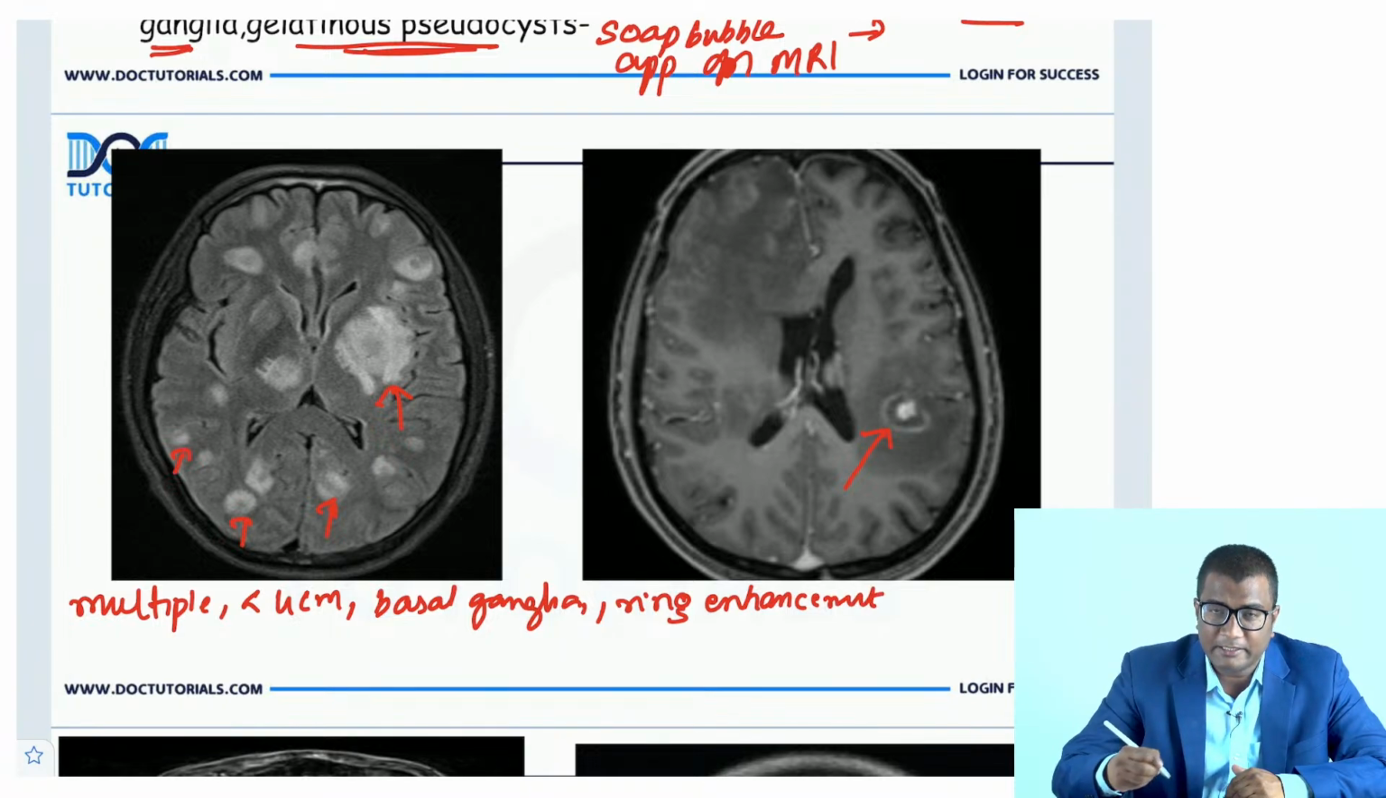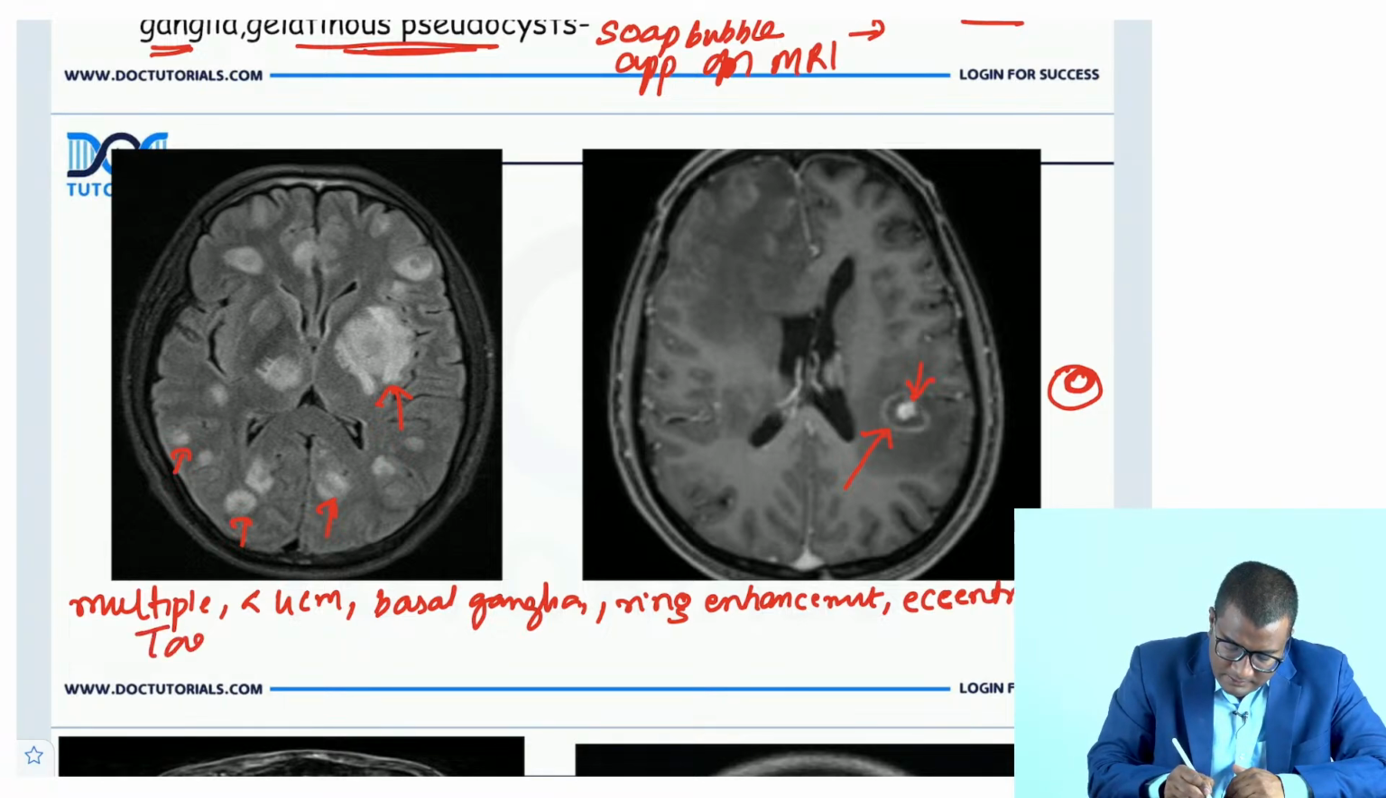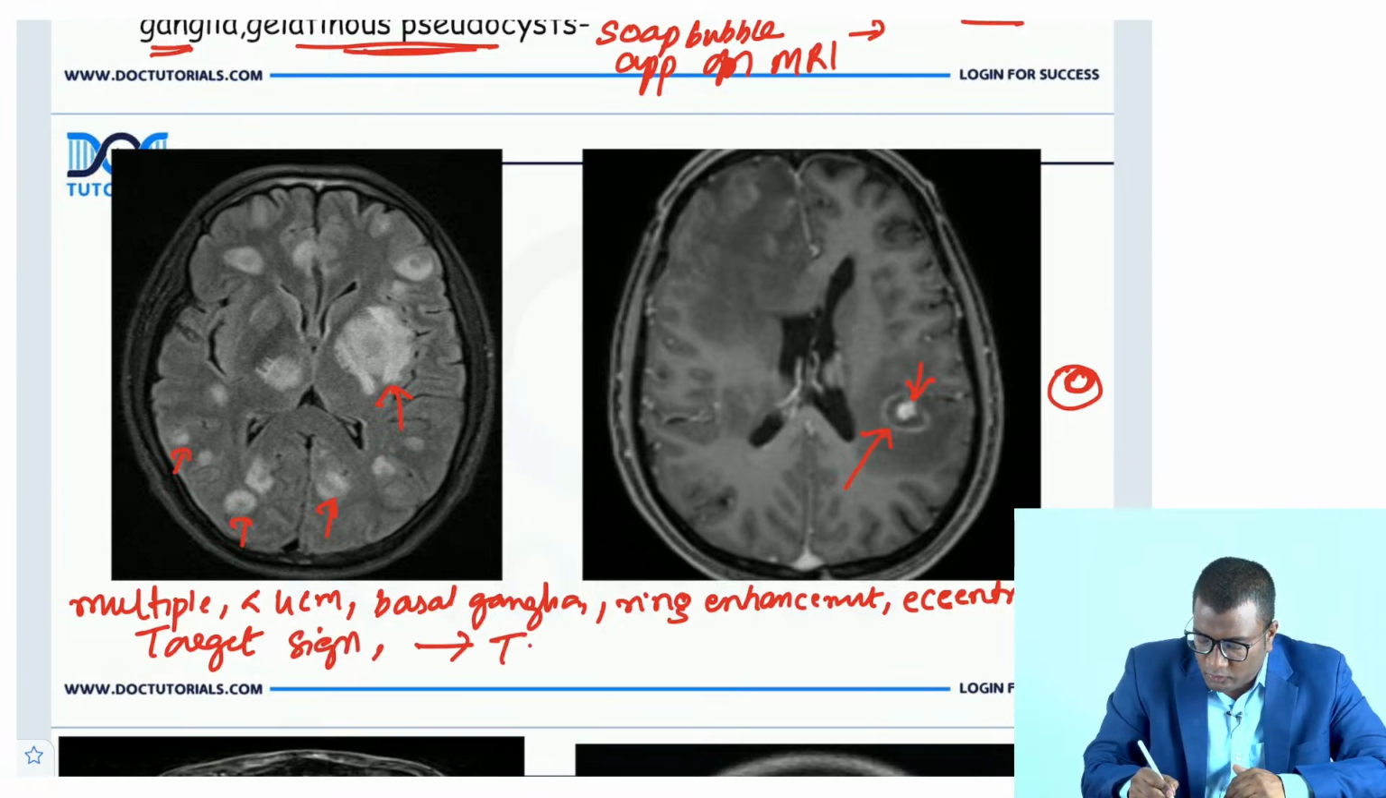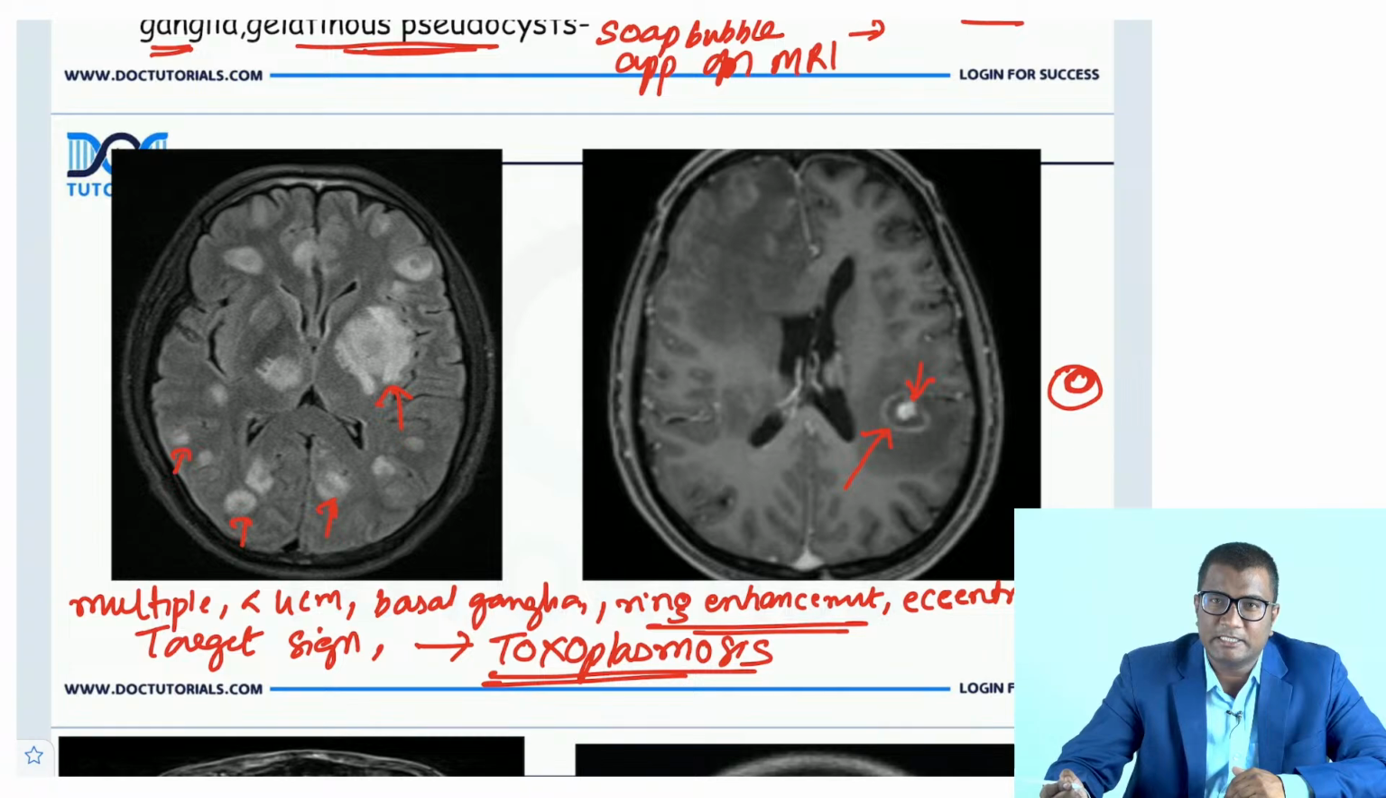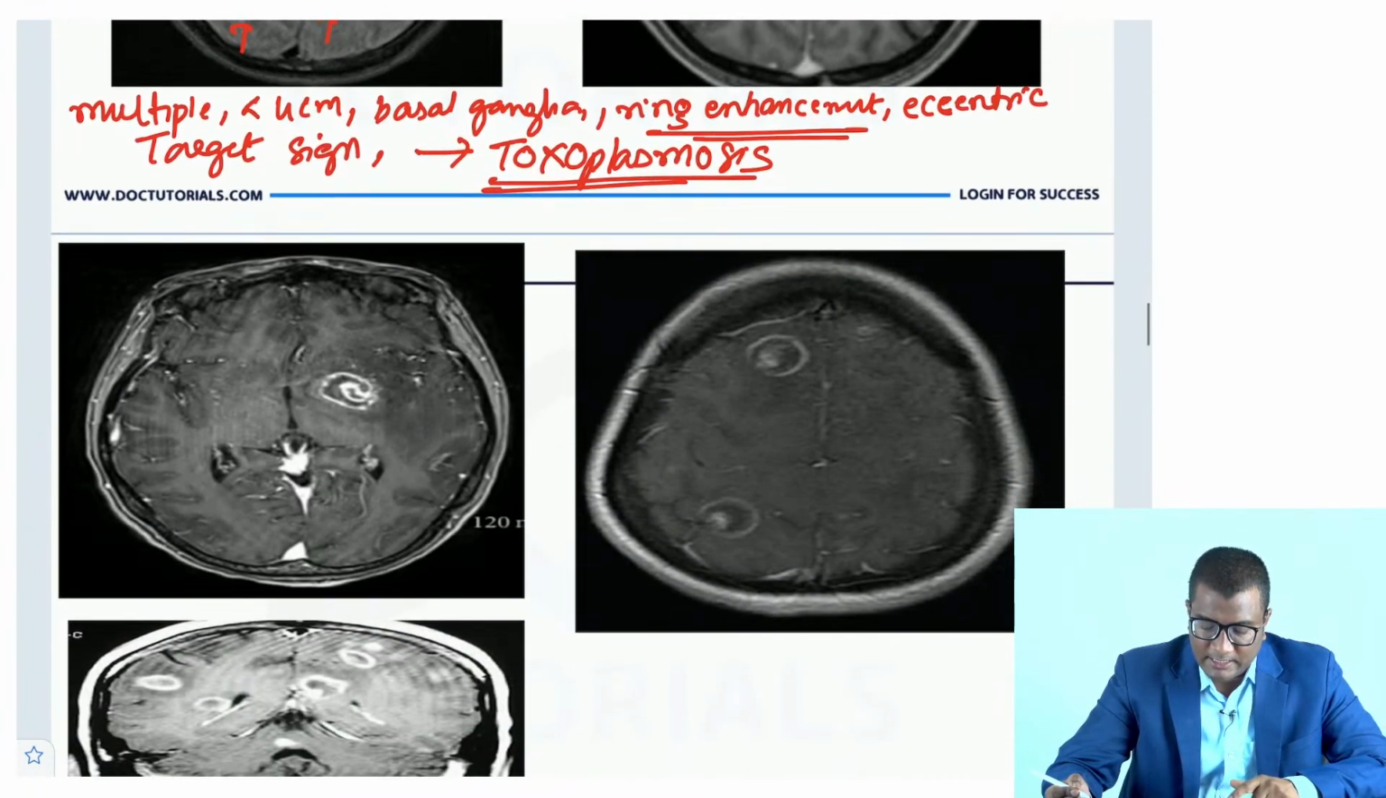And you are seeing an eccentric target. So you are having a ring enhancing lesion showing an eccentric target sign. This is suggestive of toxoplasmosis. So ring enhancing lesion in an AIDS patient, we say, right? Ring enhancing lesions in AIDS patients, especially involving the basal ganglia, this is toxoplasmosis.